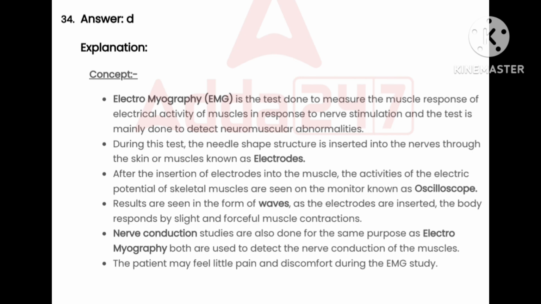After the insertion of electrodes, the electrical potential of skeletal muscle is seen on a monitor known as an oscilloscope. Results are seen in the form of waves. As the electrodes are inserted, the body responds with slight and forceful muscle contraction.